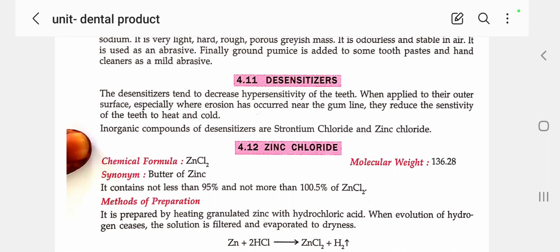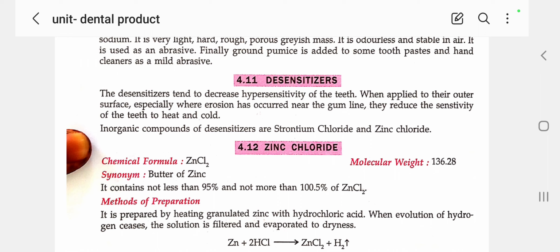If the first layer, dentin, has been damaged by erosion, then you will feel pain in the tooth while drinking hot coffee or tea or taking hot meals.